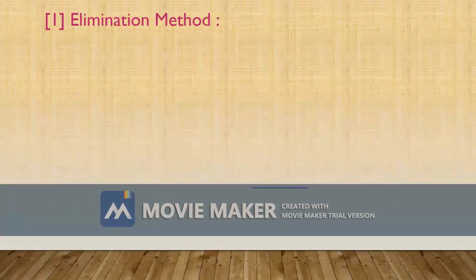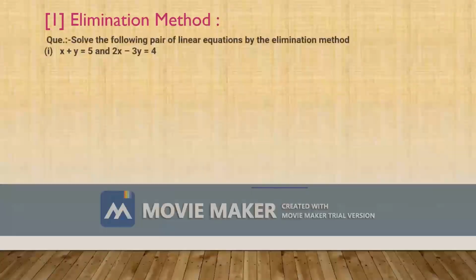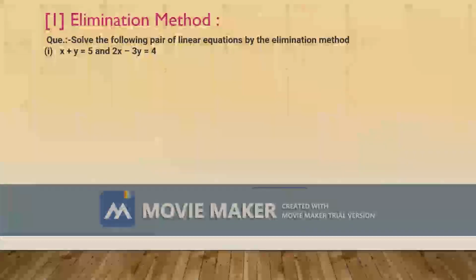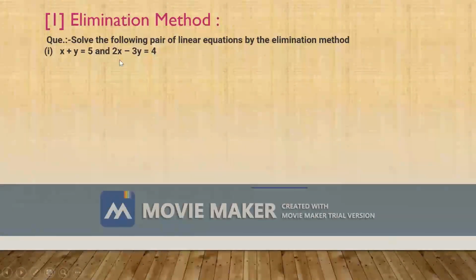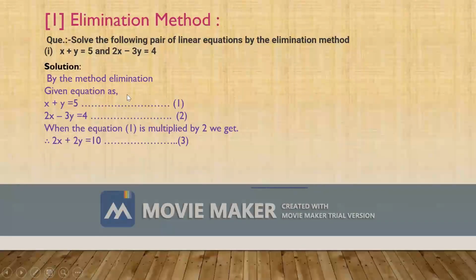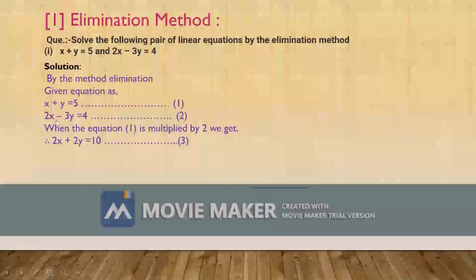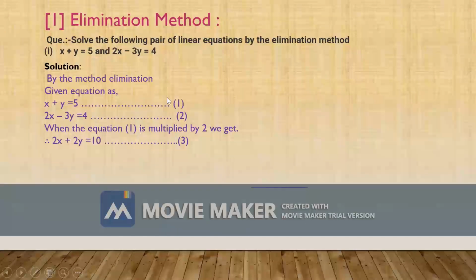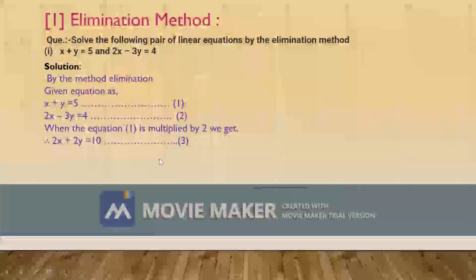Now first we take the elimination method. For example, solve the following pair of linear equations by the elimination method: x plus y equals 5 and 2x minus 3y equals 4. Let us see the solution by the method of elimination. The given equations are x plus y equals 5, this is equation 1, and 2x minus 3y equals 4, this is equation 2. When equation 1 is multiplied by 2, we get 2x plus 2y equals 10. This is equation 3.